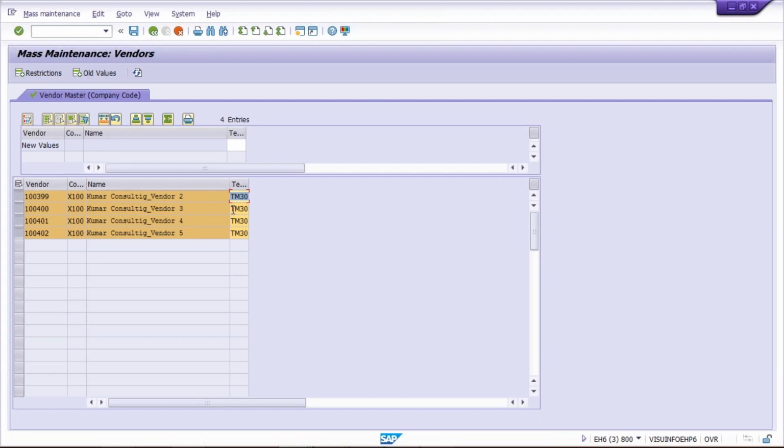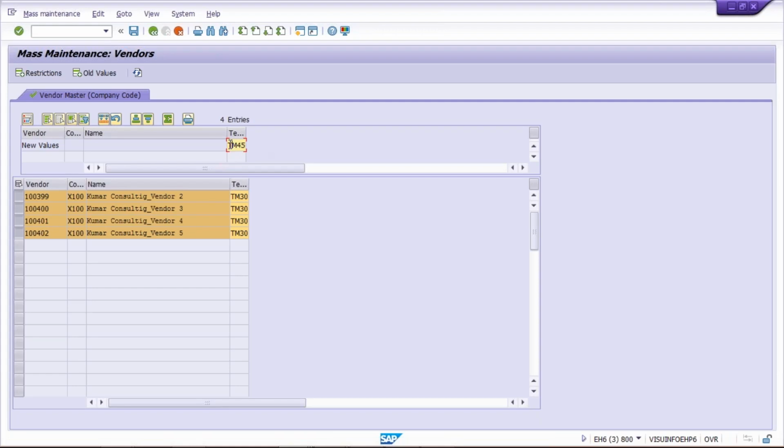Now since we are having, let's suppose, 4,000 vendors, if you are going to make changes one by one, it will take lots of time, right? So that is why we are having this option, in the sense within a minute or two we are going to make these changes against all 4,000 vendors or 400 vendors or whichever vendors are there. So here we are having TM30. Now this TM30 is supposed to be replaced by what? Here we have to give TM45. It means all this TM30 is going to be replaced by TM45, right?